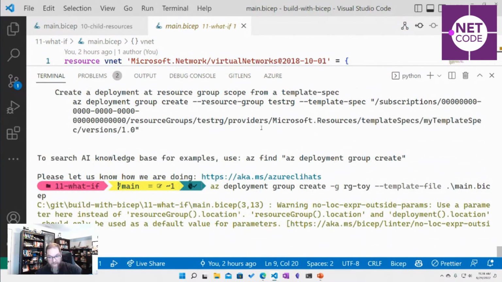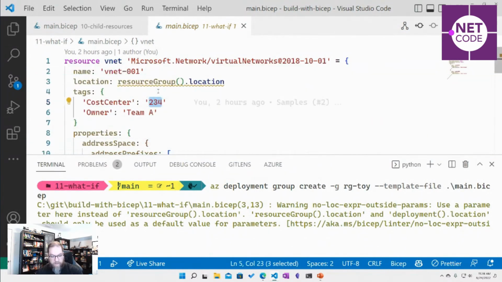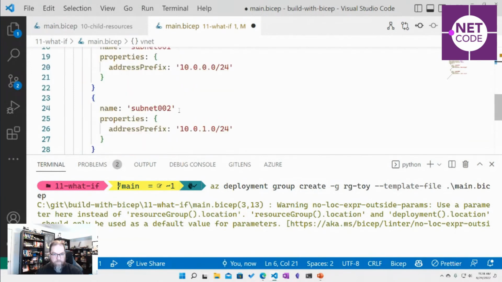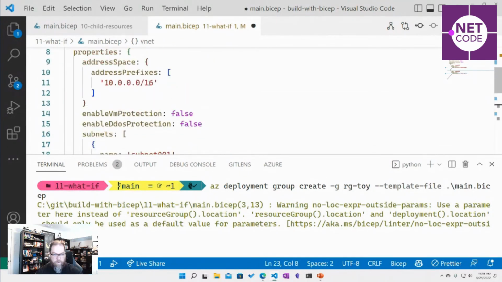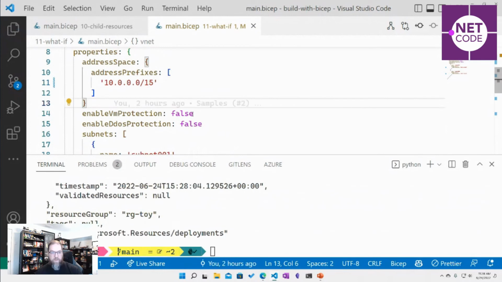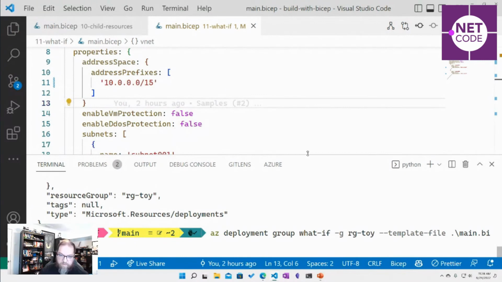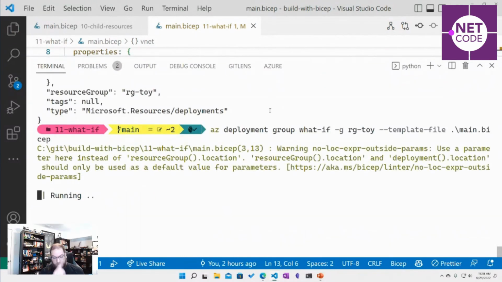Now I'm going to go ahead and create this. This is going to create some VNets, and I just want to show you, I can change my cost center, update my team after this is done, and then maybe I want that to be one and that to be two. Let's see what would happen if I did the what if on that. I should see a lot of little changes happening. So this is a great feature that you can leverage.